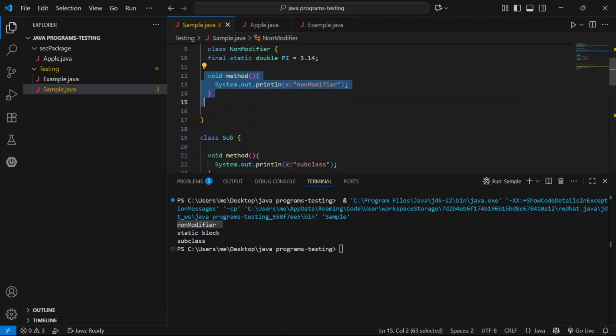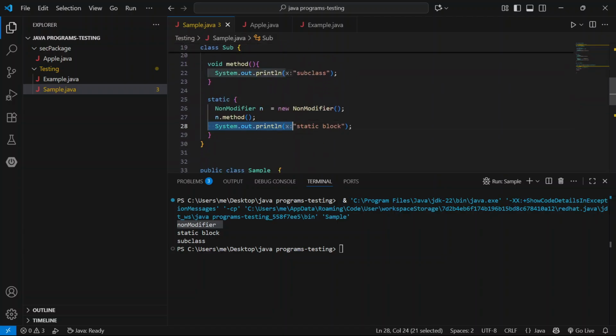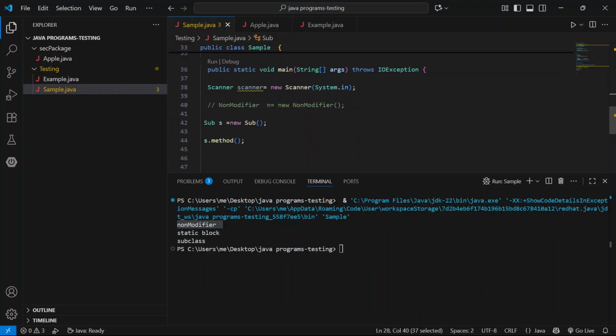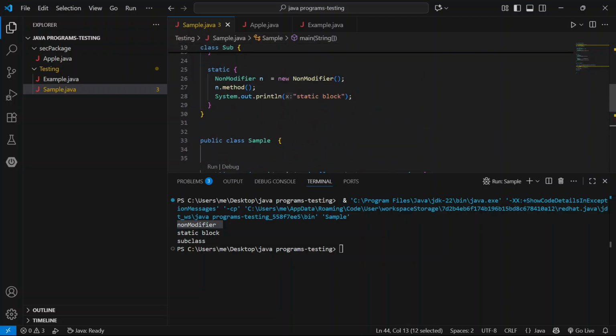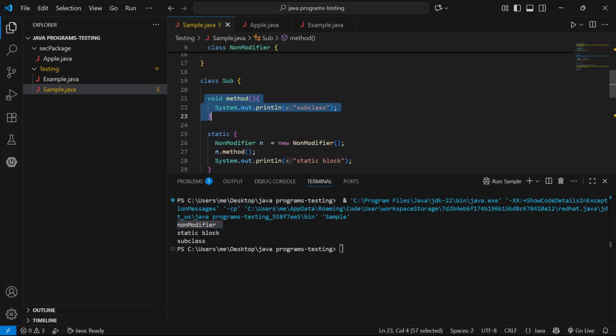Next, after completing this execution, this line will execute. Then after this, the object is created and the method is called. The method is presented here and subclass. For now, that's it from my side.